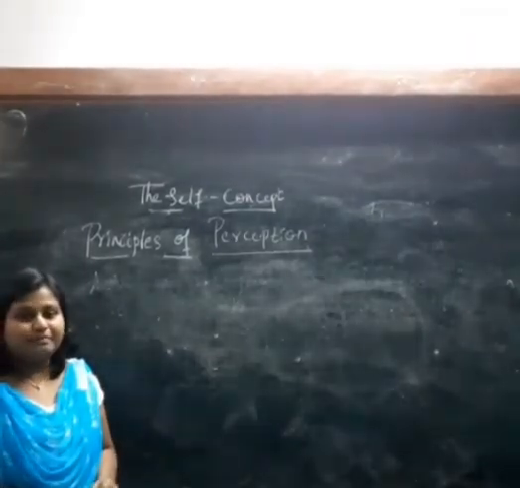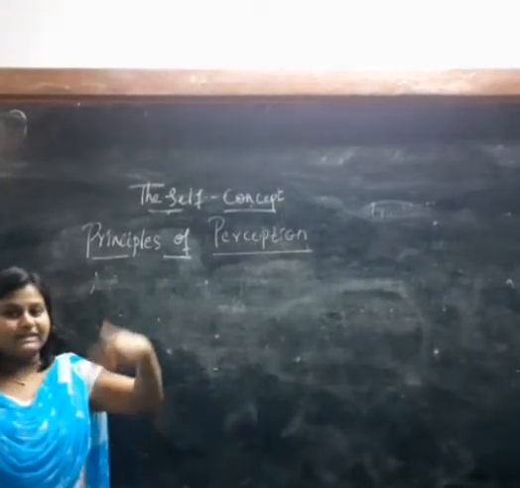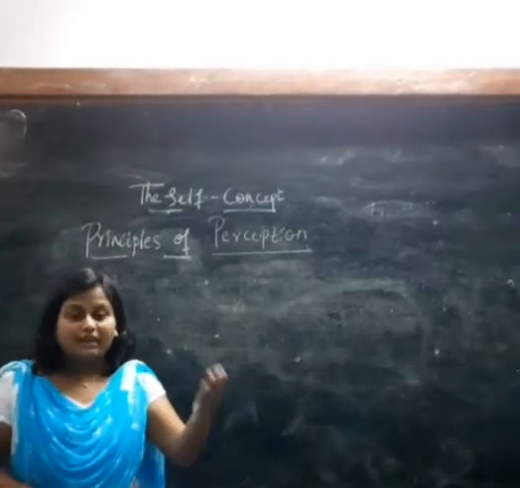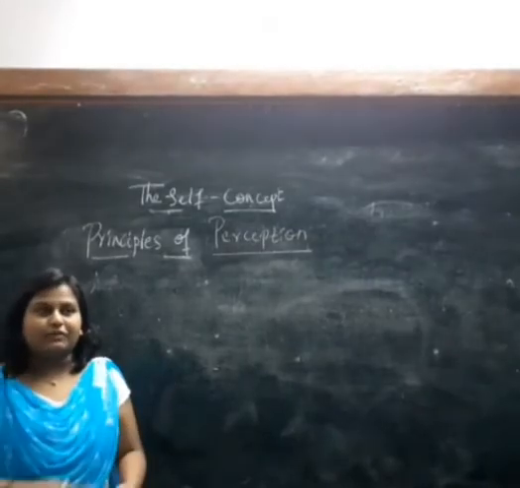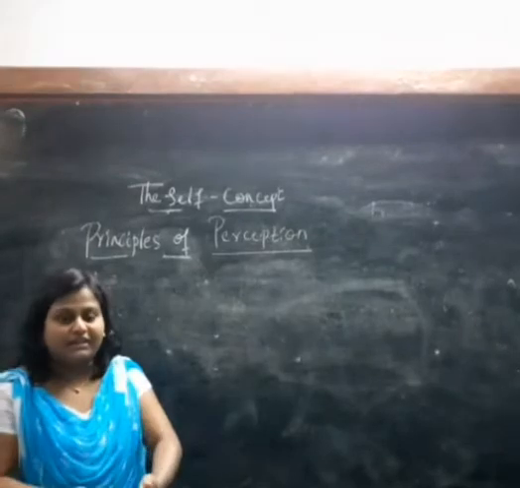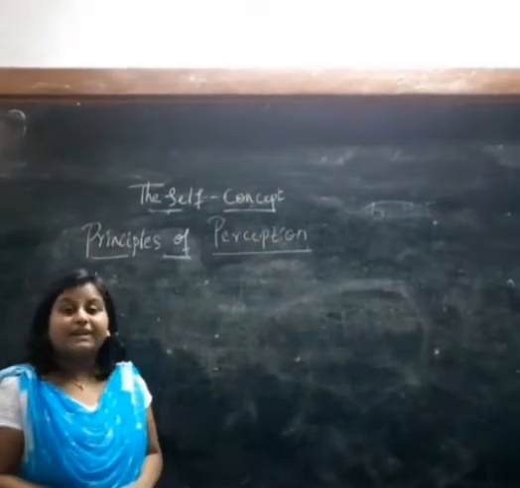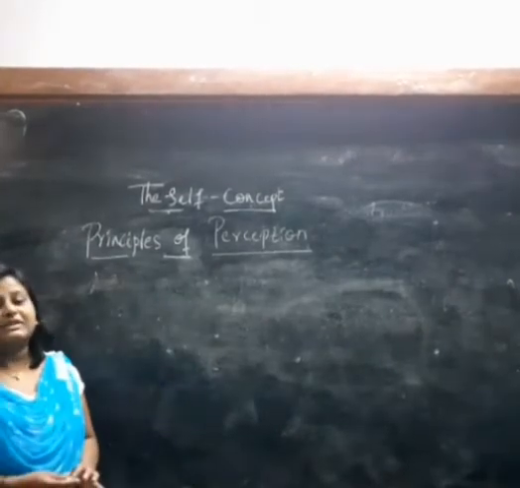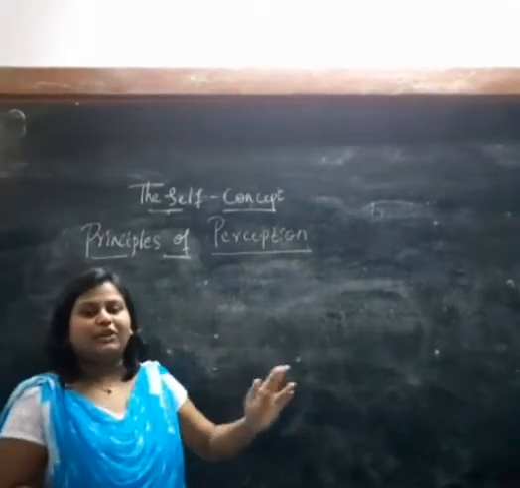For example, some say that telling a lie is a bad habit. So that is their perception. But some say that if you tell a lie without harming others' emotions or feelings, or without harming others, if you tell a lie for a good deed, then it is not bad. So it is based on their perception or idea of belief, right? So it is clearly based on the perception of that particular person.